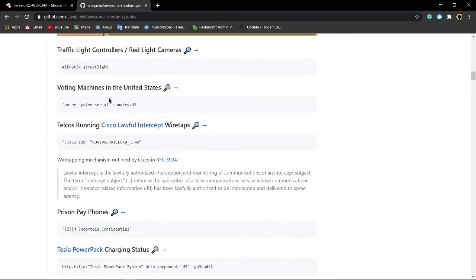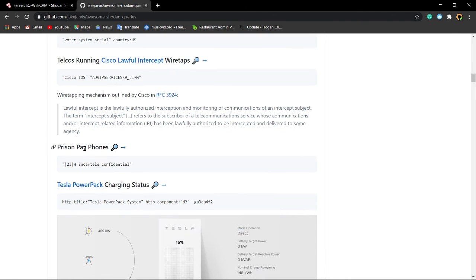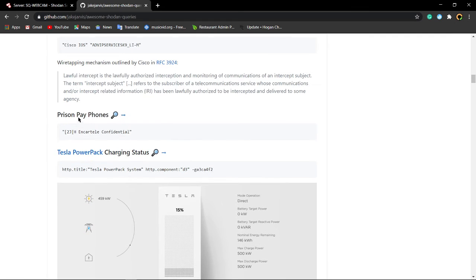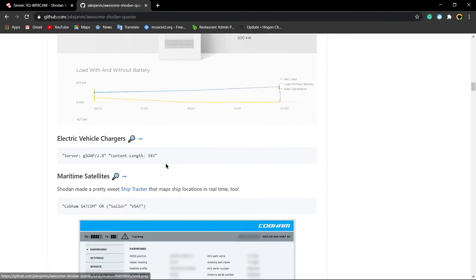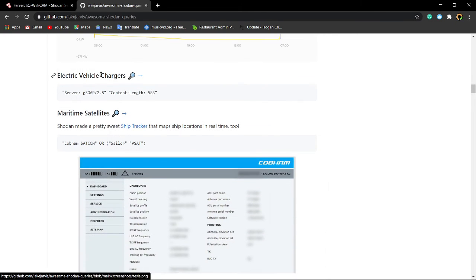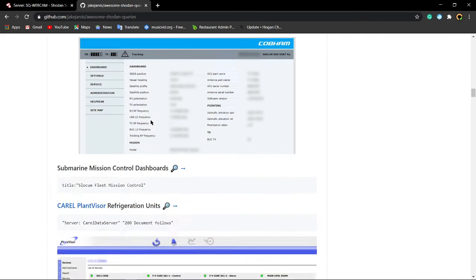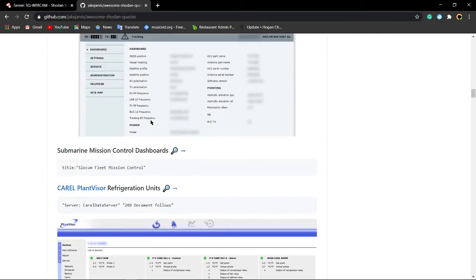And then traffic lights, voting machines in the USA, payphones, Tesla power packs, and electric vehicle chargers. All those things you can just search for.